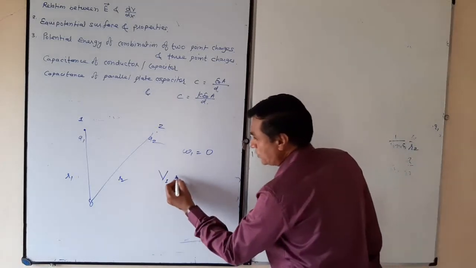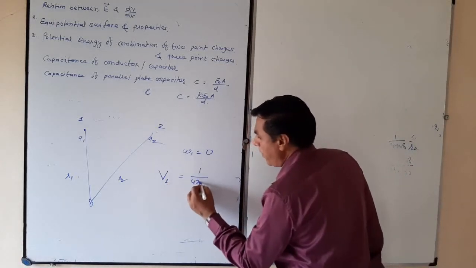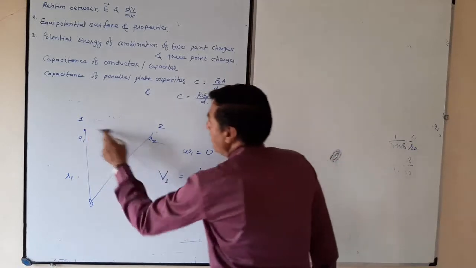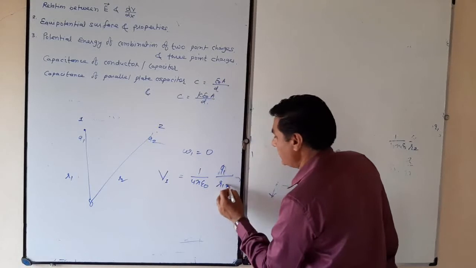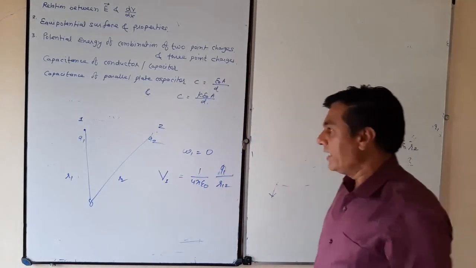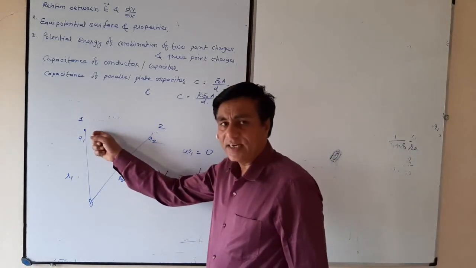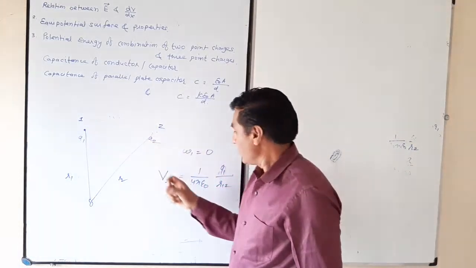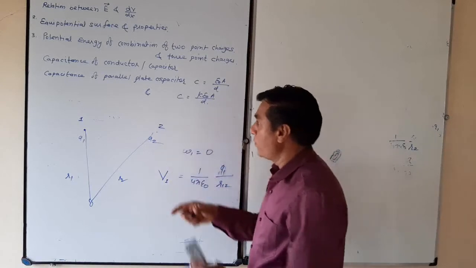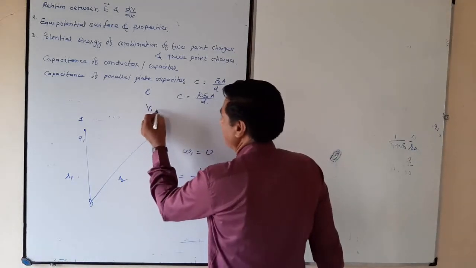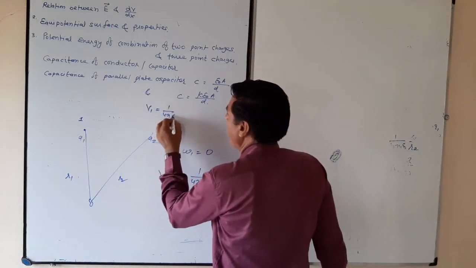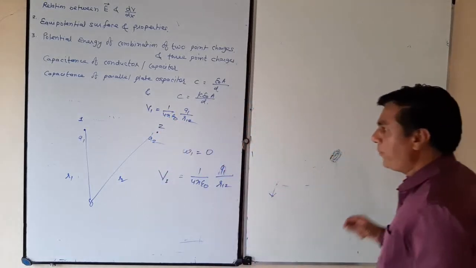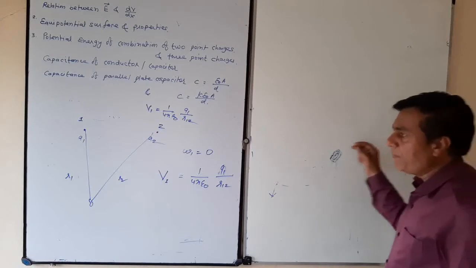V1 at point 2 will be 1 upon 4 pi epsilon 0 q1 upon the distance R12. It is the potential due to point charge q1 at distance R12.